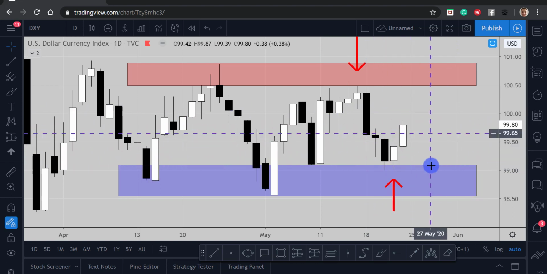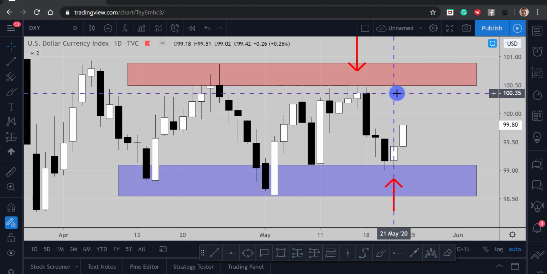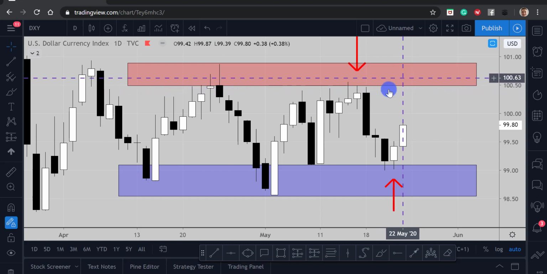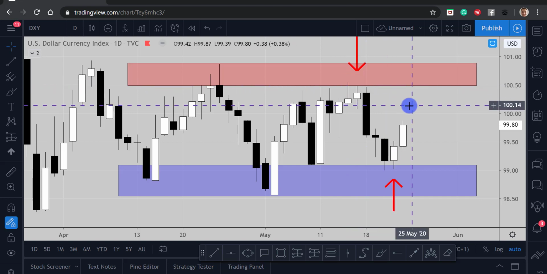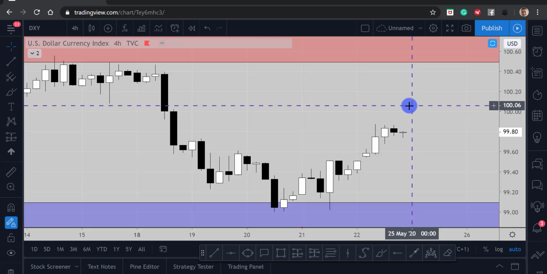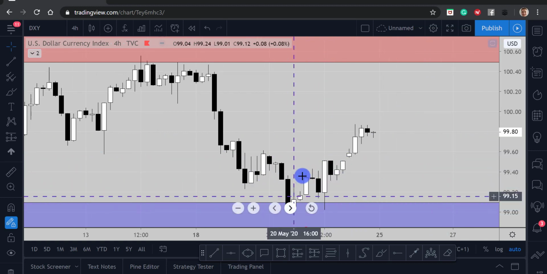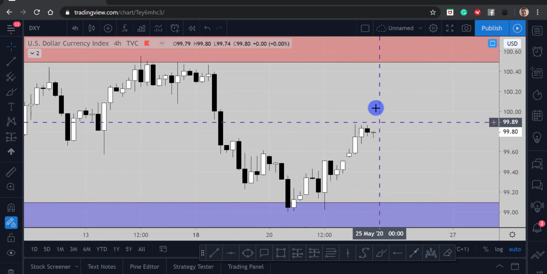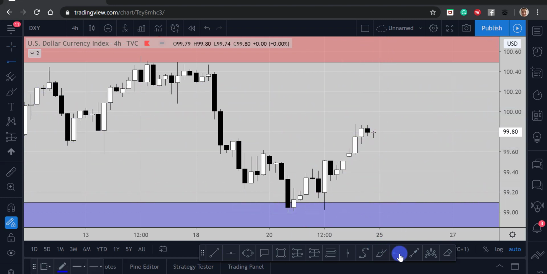So if the market's going to remain in this range, I'd expect the dollar to come and retest up around about this 100.35 area and these recent highs around about the 15th of May. If I go down into the 4-hour time frame, we can see that price has also changed cycle. So we've got that nice high pattern in here, and if we expect the market to move to the upside, we can look at those minor areas of support and resistance.